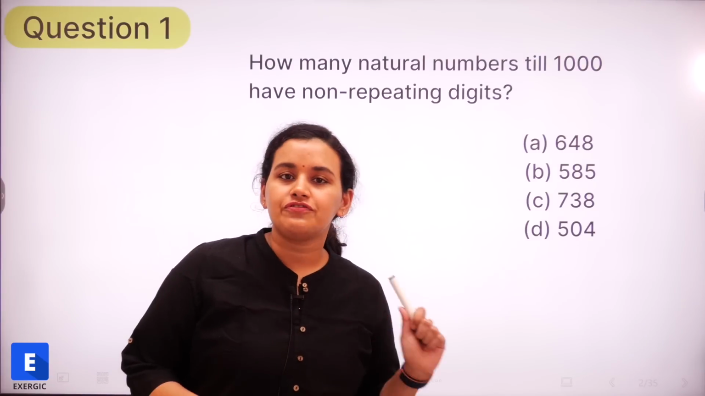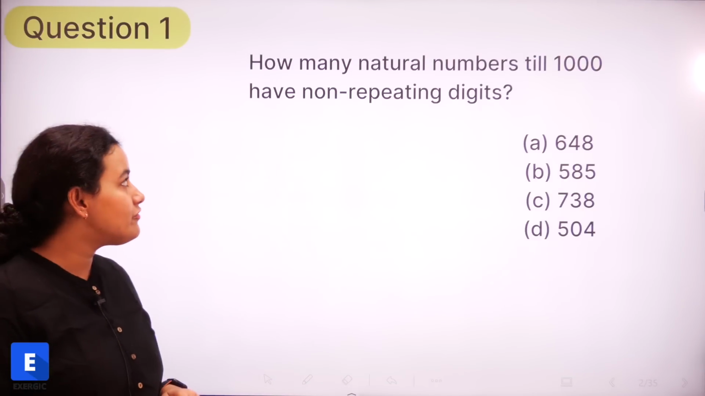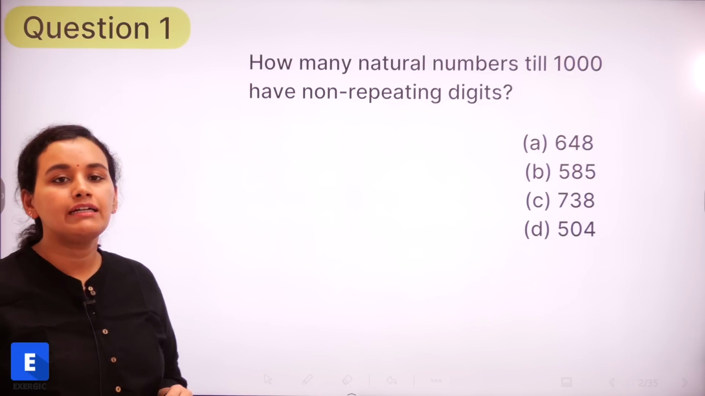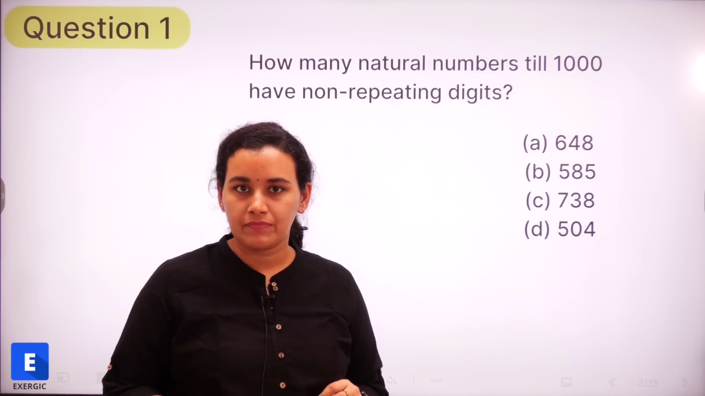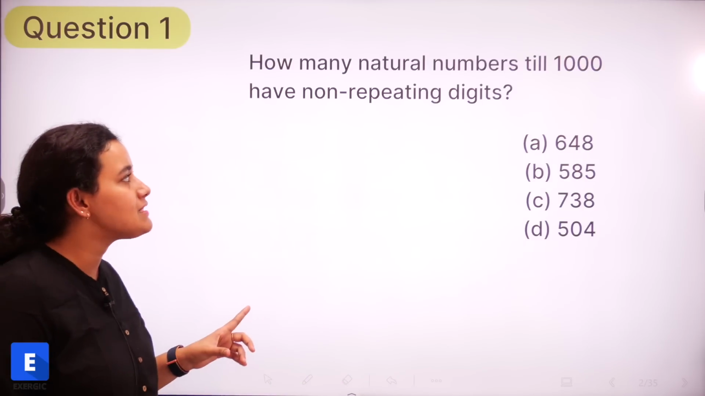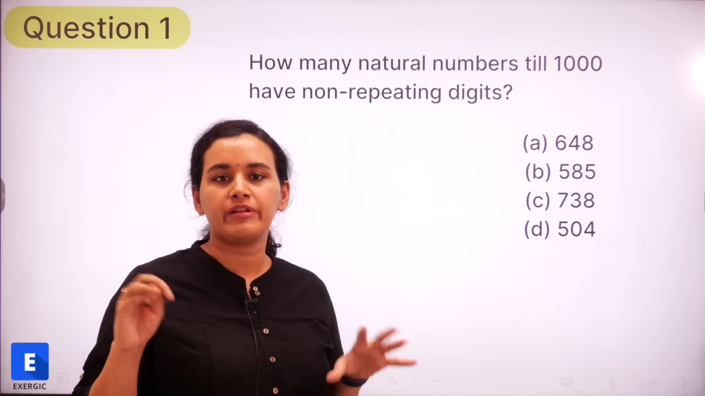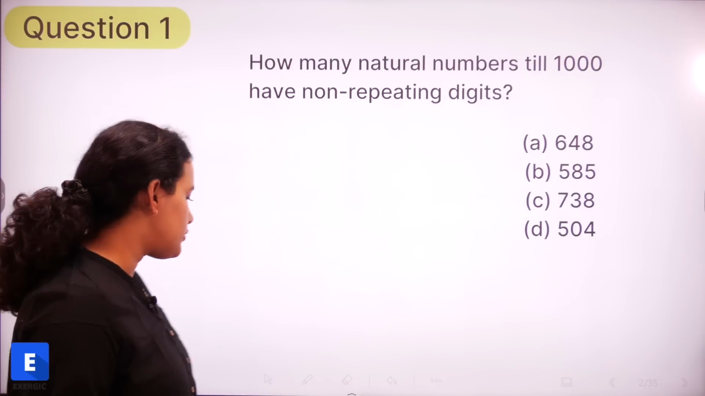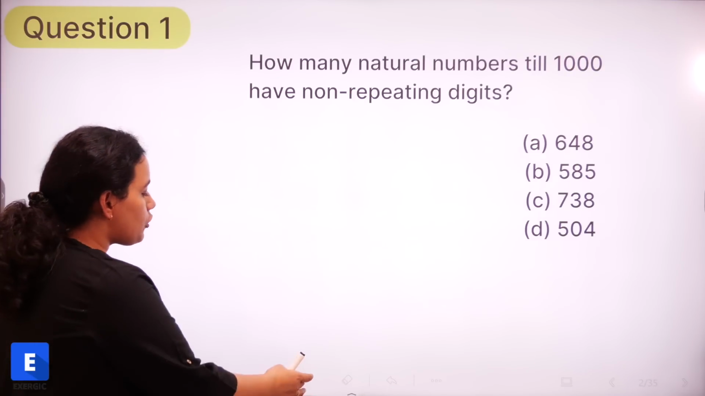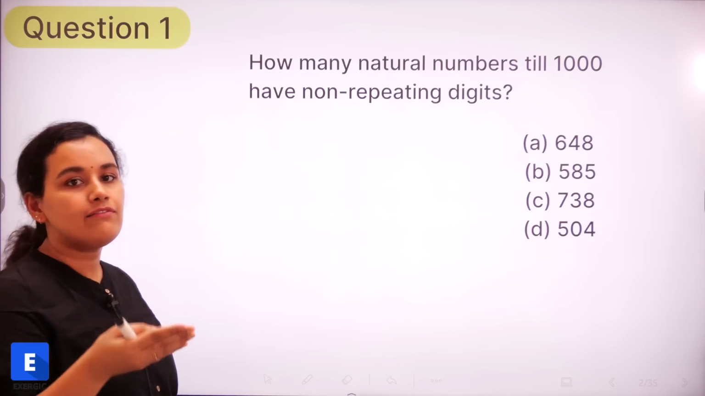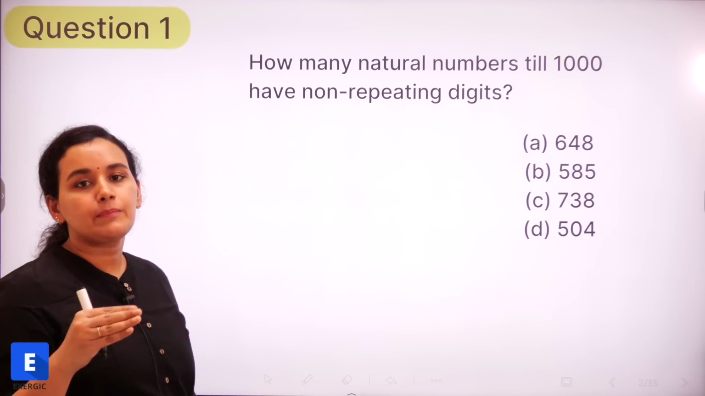Let's start. So the first question that we are going to solve: how many natural numbers till 1000 have non-repeating digits? So a very simple, basic, preliminary kind of question for permutation and combination, where we want to find out the total numbers that are there till 1000 having non-repeating digits.